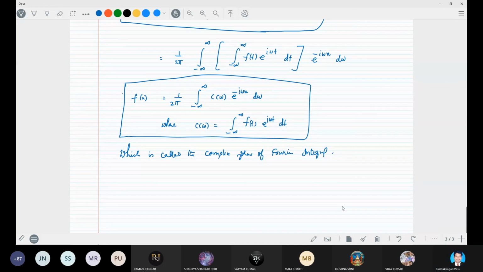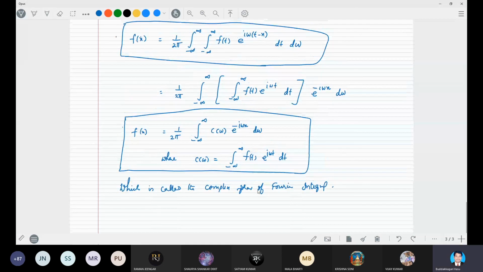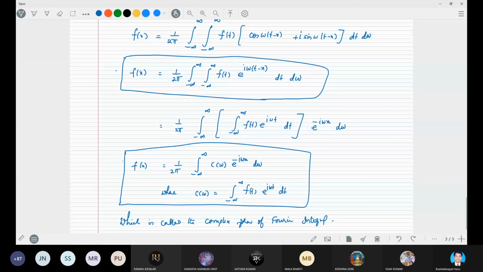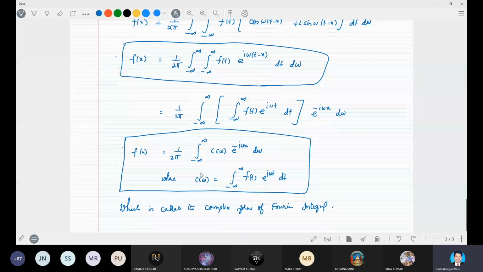Okay, right? Any doubt, students? Dear students, this is the complex form of the Fourier integral. Yes, sir. Okay. So we will do the problems in the tutorial class. We will do it in the next class. No problem. Right?